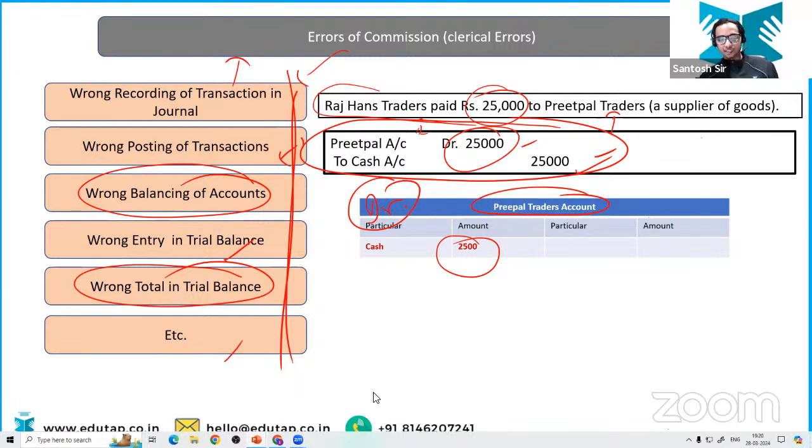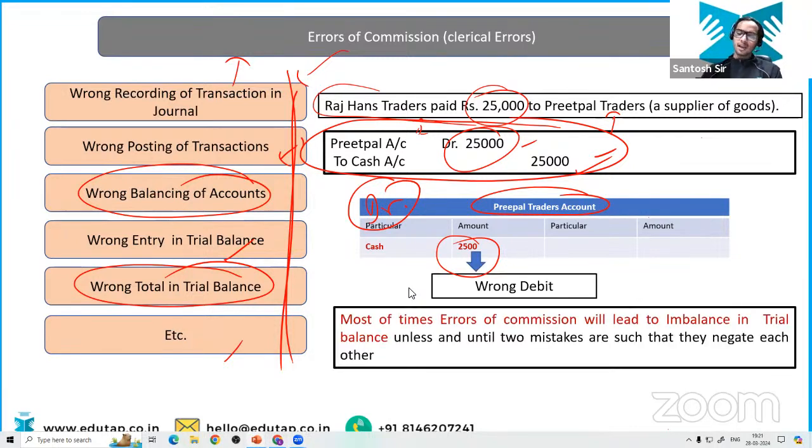Everyone, tell me in the chat section. You know the trick now, na? Whenever you see a clerical error, you are going to categorize it as an error of commission. If you have any doubt, ask me. In this particular error of commission, I will repeat it. Tell me, are you clear about this clerical error or not? I want everyone to be interactive. Very good, so everyone is clear. I can see nobody has any problem. Chalo, let's move ahead.